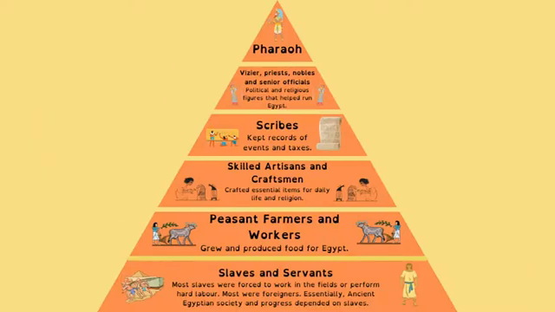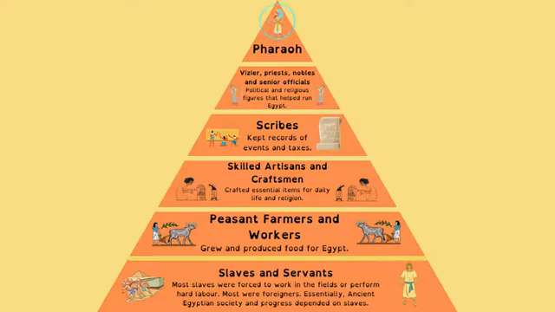In this video, we're going to be unpacking each of the roles and responsibilities of the members on the social pyramid of ancient Egypt. Funnily enough, it does look like a pyramid because the size of the segment in the pyramid represents how many people were members of that social class. So that's why the pharaoh is at the top, not just because they were the most important person in ancient Egyptian society, but because there was only one of them at a time compared to the slaves and servants, which make up the biggest segment of the pyramid because most of society was made up of those people.